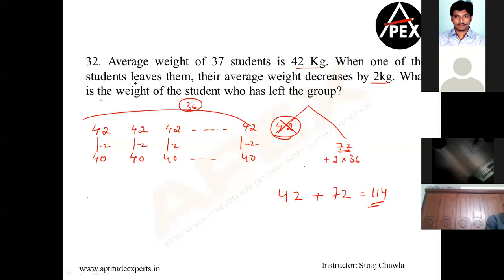After one of the students leaves. Clear, Shweta? When this guy leaves, how many will be remaining? The remaining will be 36, right? Yeah, perfect, Shweta.